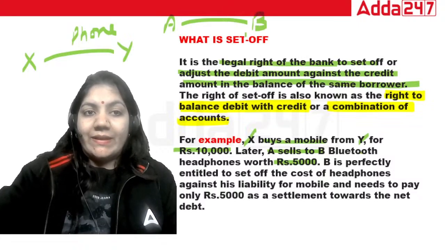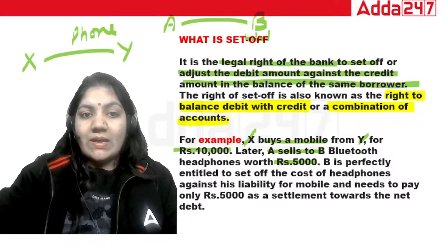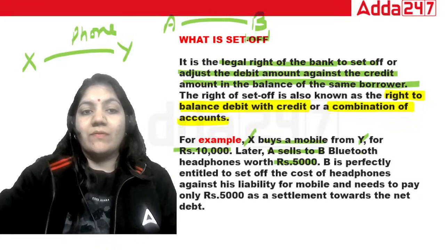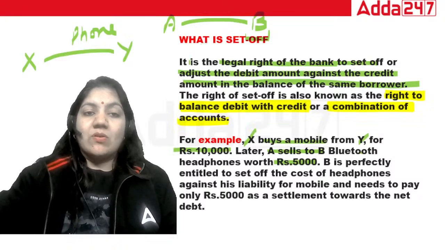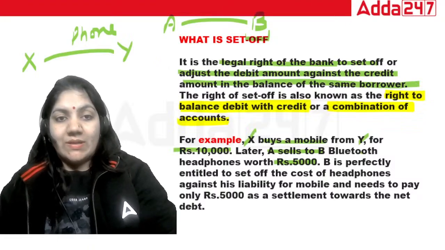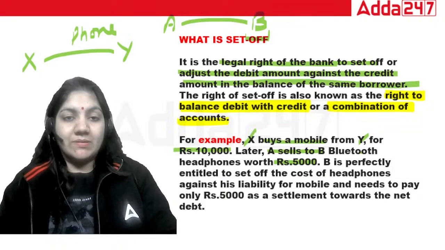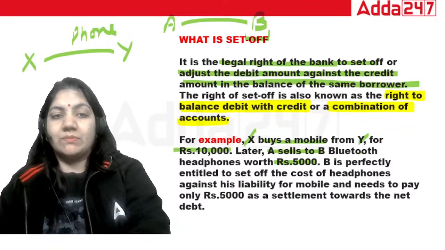B is perfectly entitled to set off the cost of the headphone against the liability for the mobile, so he needs to pay only 5,000 for the settlement. Exactly. So this is called set off. A very simple example to understand set off. It adjusts the balance, a combination of accounts.